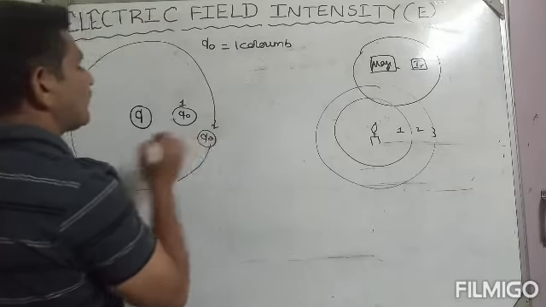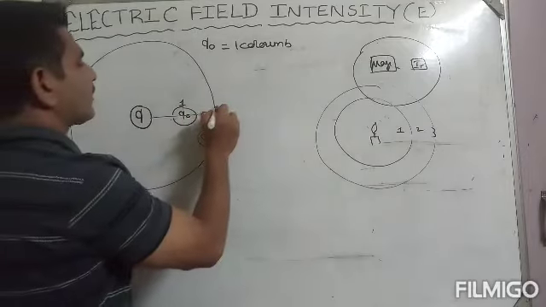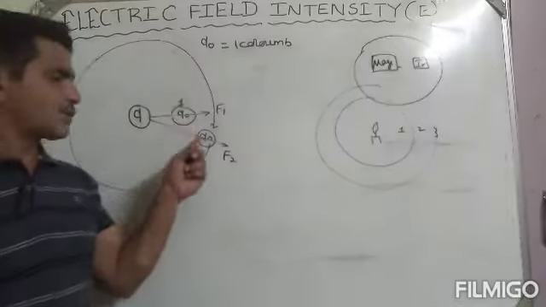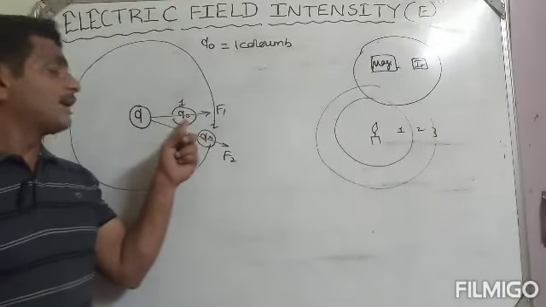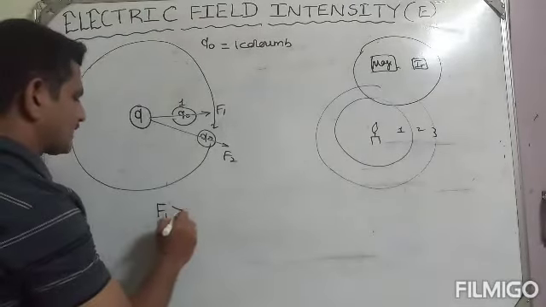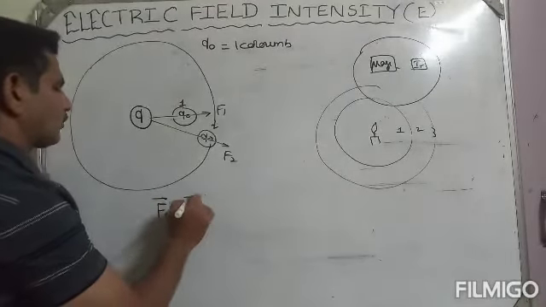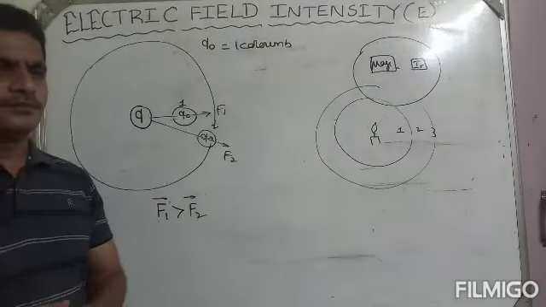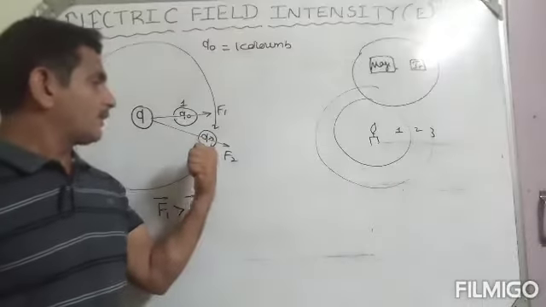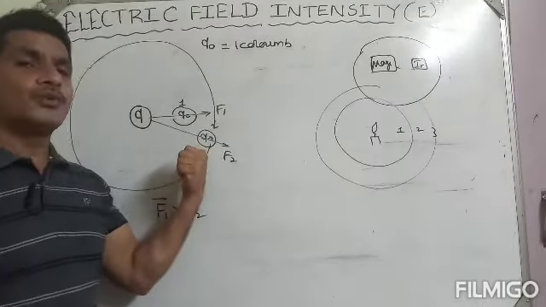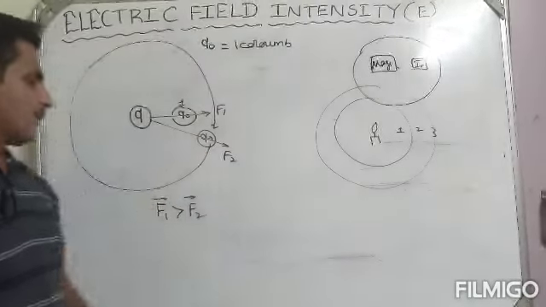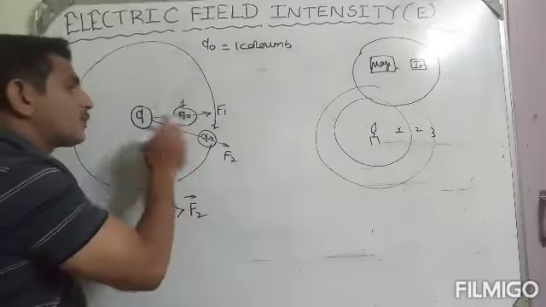Where will the force be greater, F1 or F2? The test charge is the same. You know very well, at 1 it is greater than at 2. The magnitude of force at 1 is greater than the magnitude of force at 2. Why is the force greater here?